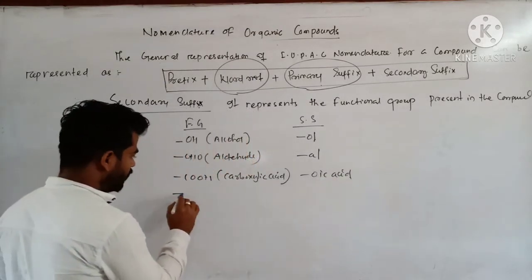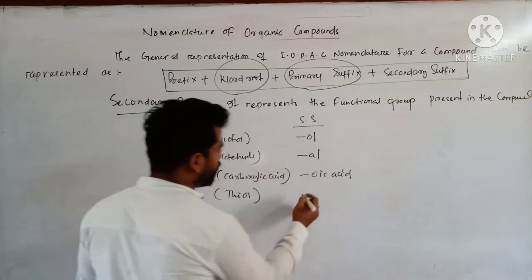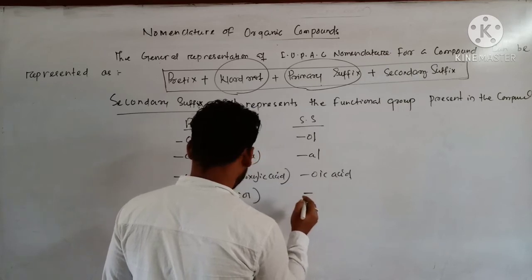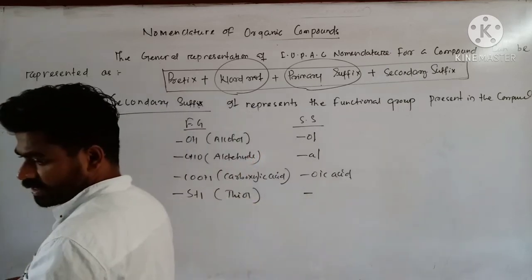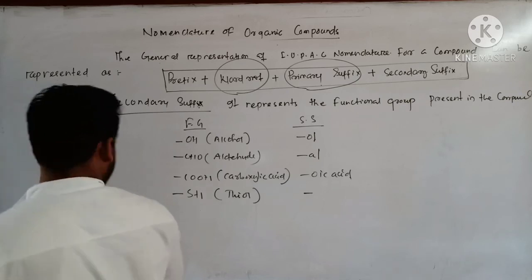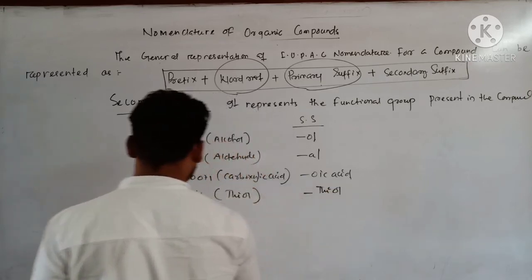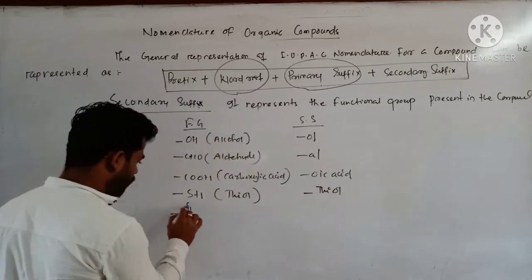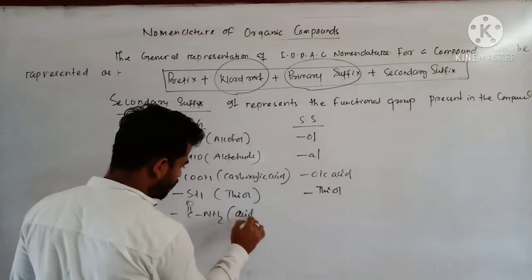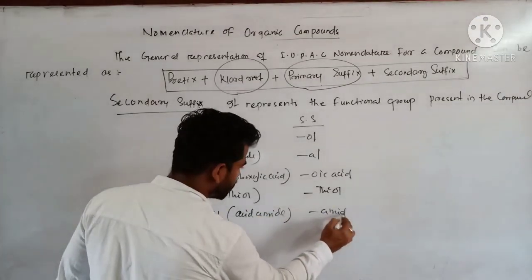Clear? Next this one is SH, thiol. So this one is also called thiol. Okay, so similarly C double bond O, NH2, this one is acid amide, so its suffix is amide.